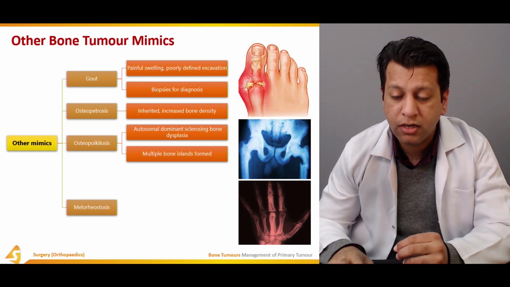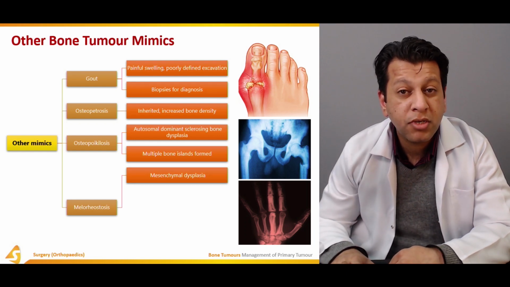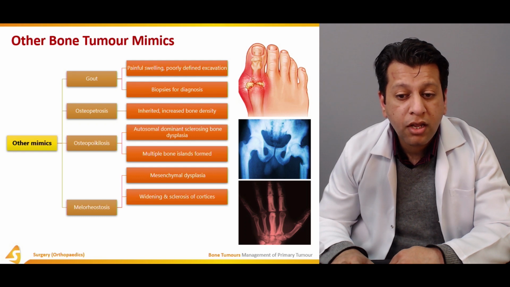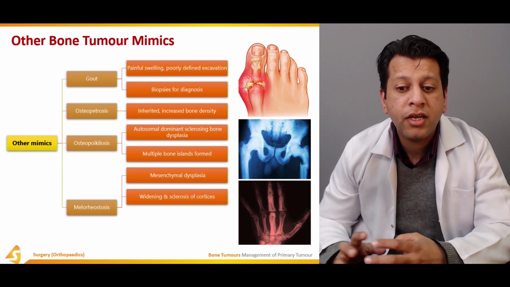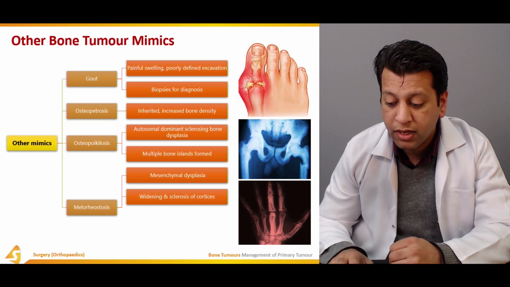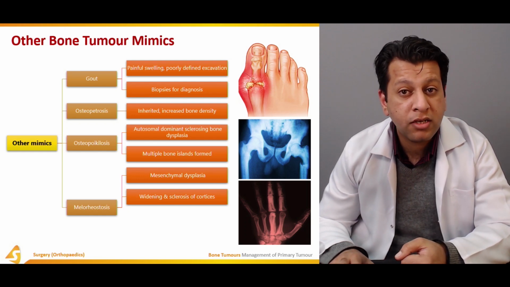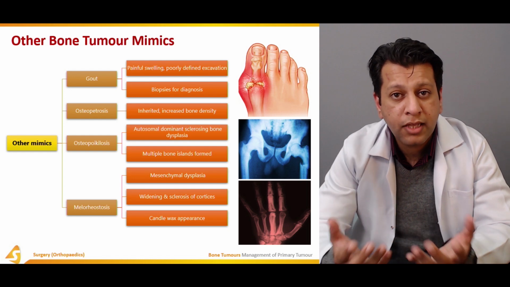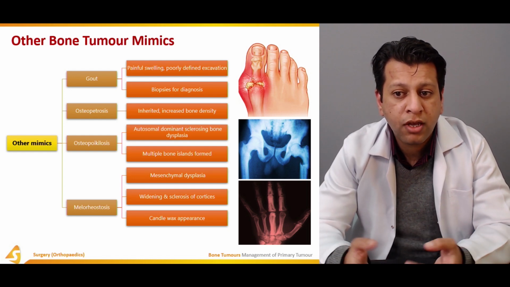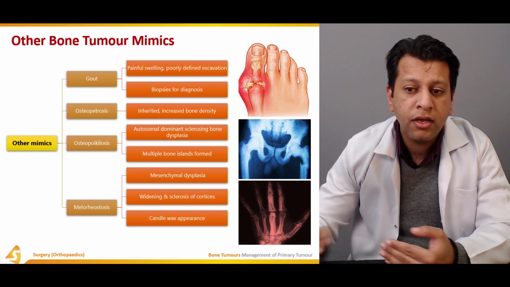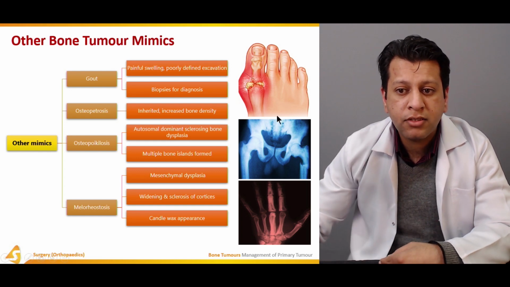It's basically a disorder of mesenchymal dysplasia. The classical presentation is widening and sclerosis of the cortices, and the most pathognomonic sign on X-ray is the candle wax appearance. If you see the X-ray of melorheostosis, the classical presentation would be of candle wax. Now, this diagram is related to gout.